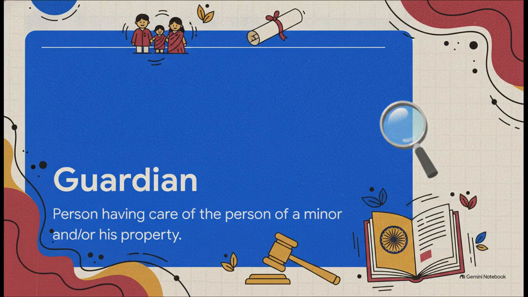Next up in Section 4, what exactly is a guardian? Well, it's defined as a person having care of the person of a minor or their property or both. And keep in mind, this is a broad umbrella term. It includes natural guardians, guardians appointed through a will, meaning by the kid's mom or dad, a court-appointed guardian, or even someone empowered under a specific act.